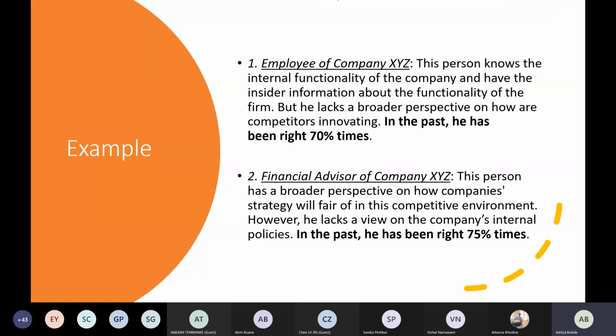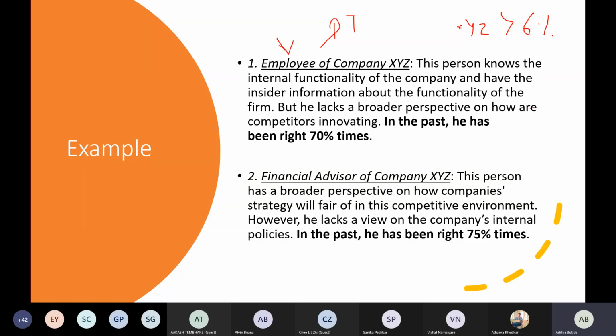Consider each expert as a decision tree. I go to expert number one, an employee of company XYZ. Since we have bought shares of XYZ, we want to predict whether the annual returns on that share will be more than 6%.